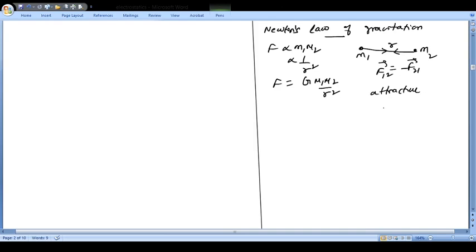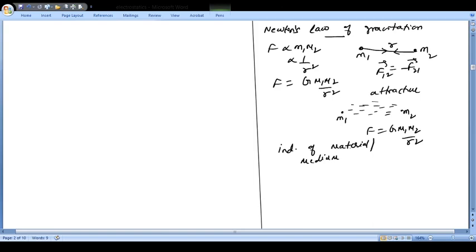And in between the masses, suppose I have water instead of air or vacuum. Then also F will be equal to G m1 m2 upon r square. So it is independent of the material or medium between the masses.